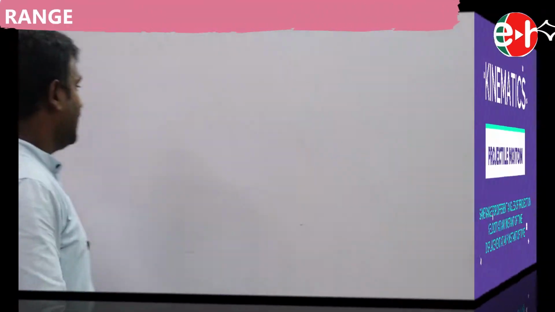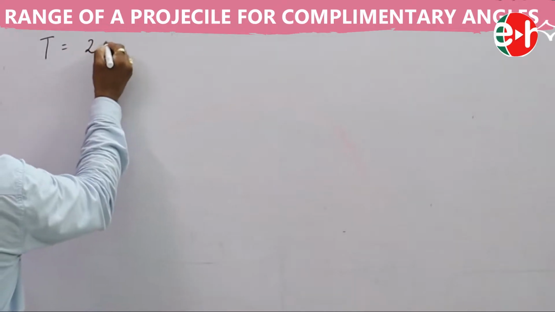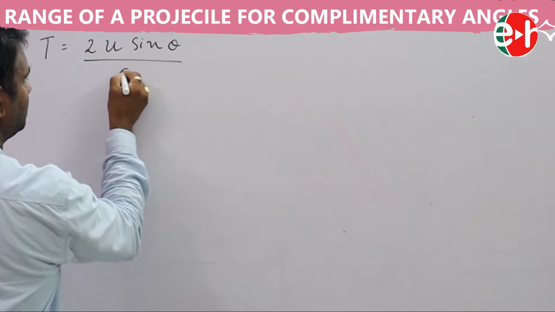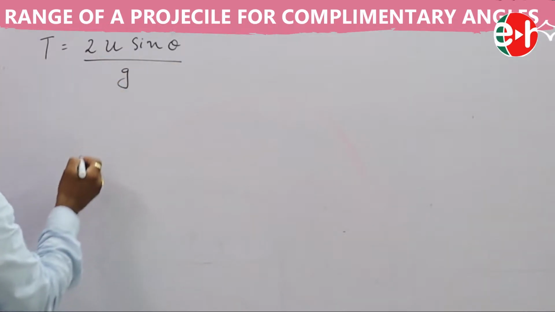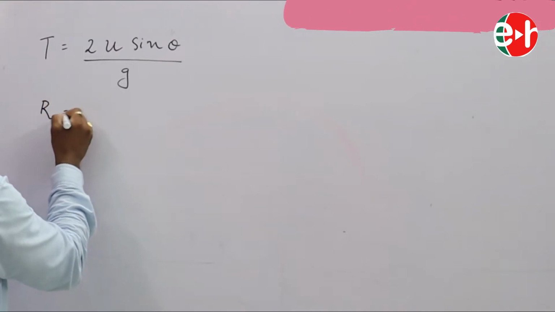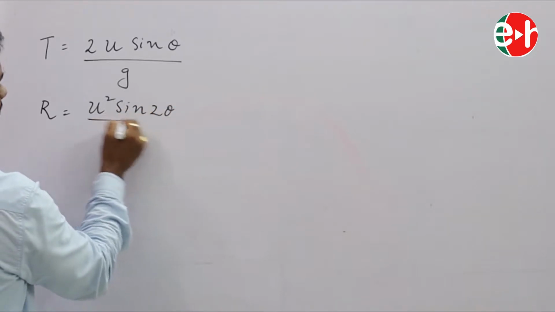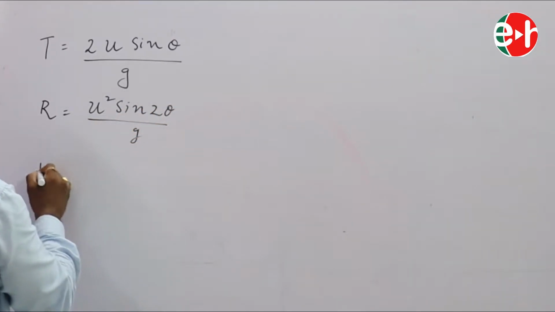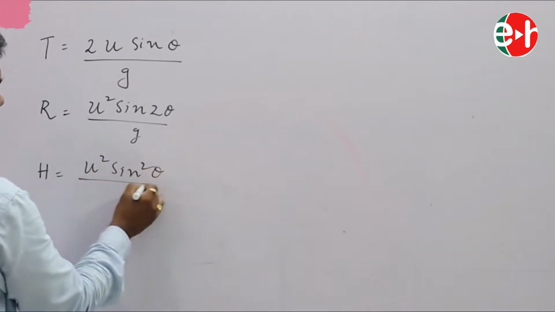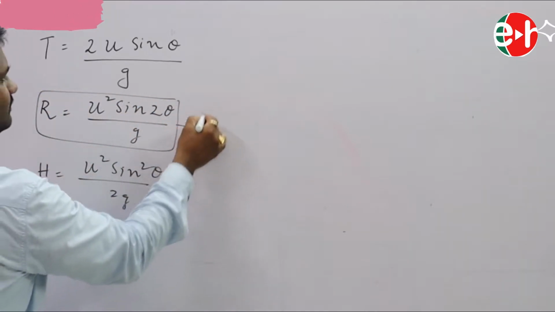As we have discussed, time of flight T equals 2u sin theta by g, range is equal to u square sin 2 theta by g, and H is equal to u square sin square theta by 2g. Now come to this.